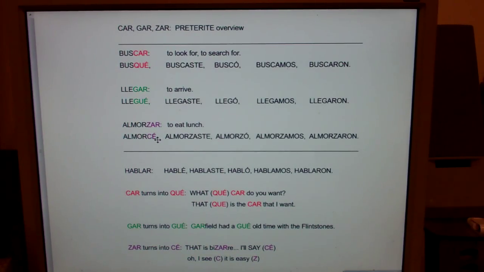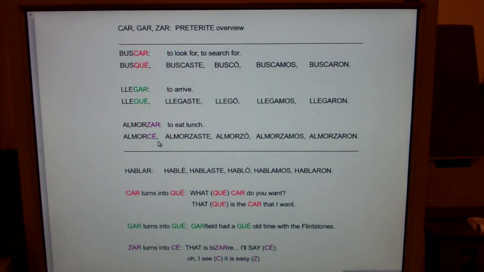Now, why is the yo form the only form of a GAR ZAR verb that's irregular? Because it's used the most. Remember verbs like tener, the yo form is tengo, poner, the yo form is pongo. Why is it that the only form of a G verb that has a G is the yo form? Because the yo form's used the most, okay?